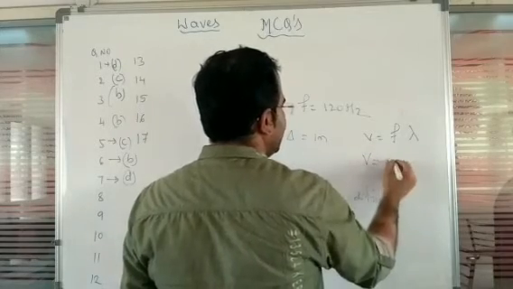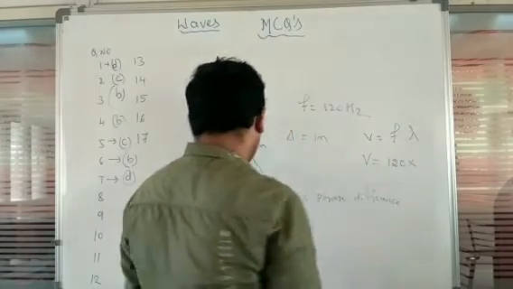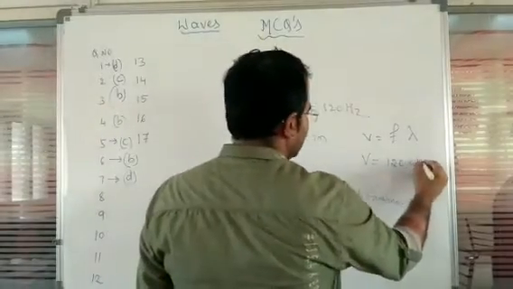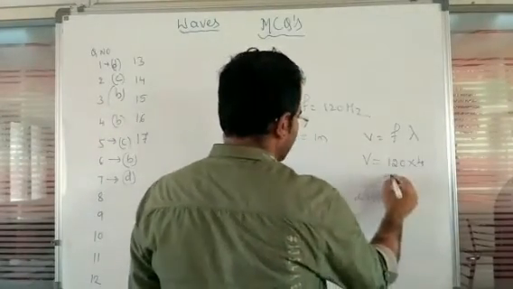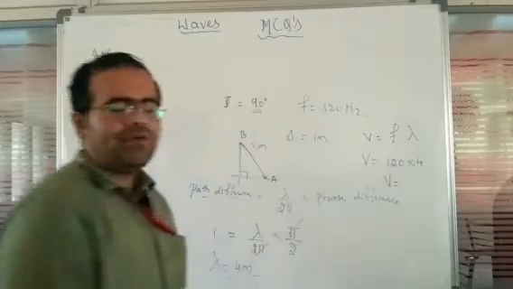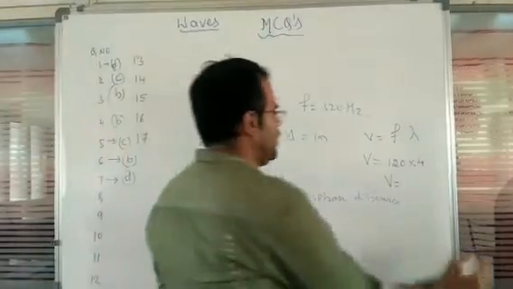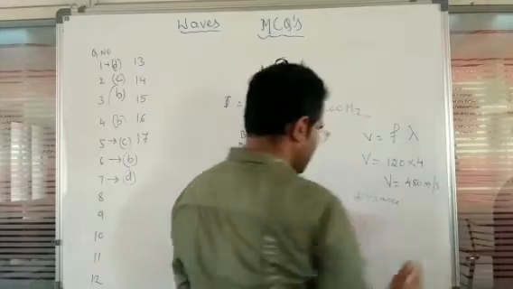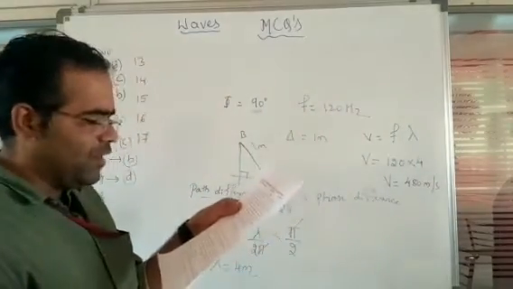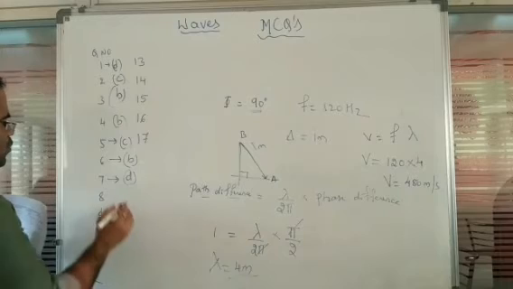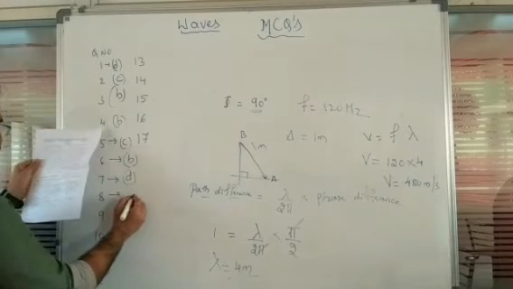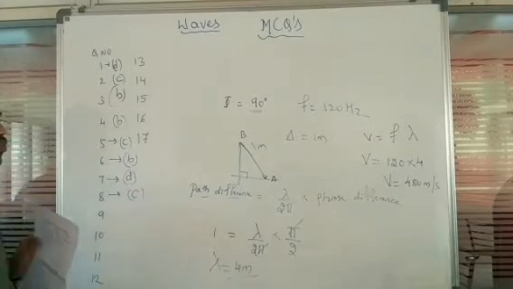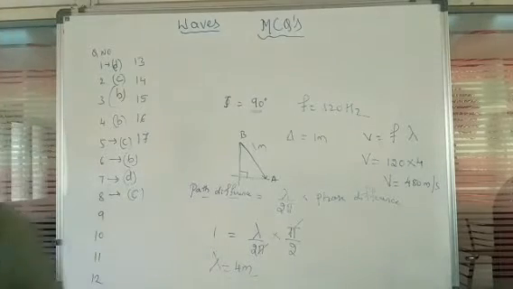So frequency is given as 120 multiplied by the wavelength, 4 meter. So the velocity we obtained here is 480 meter per second. So for question number 8, the option is C.